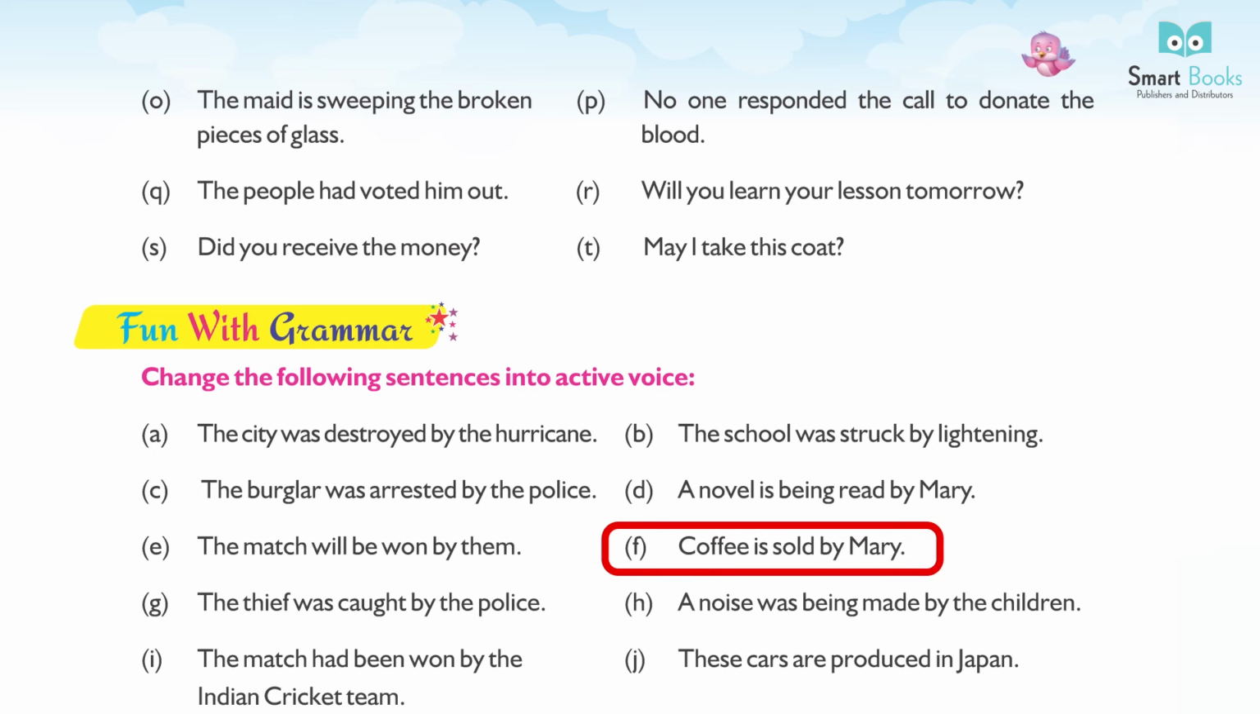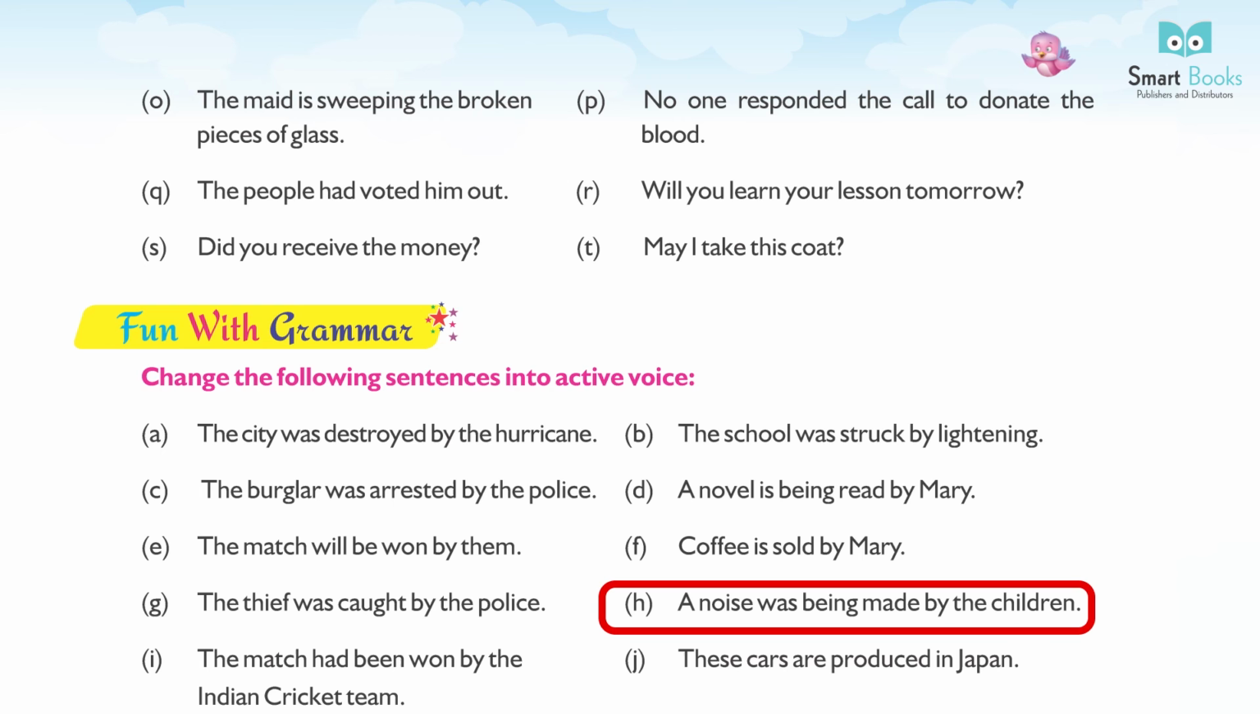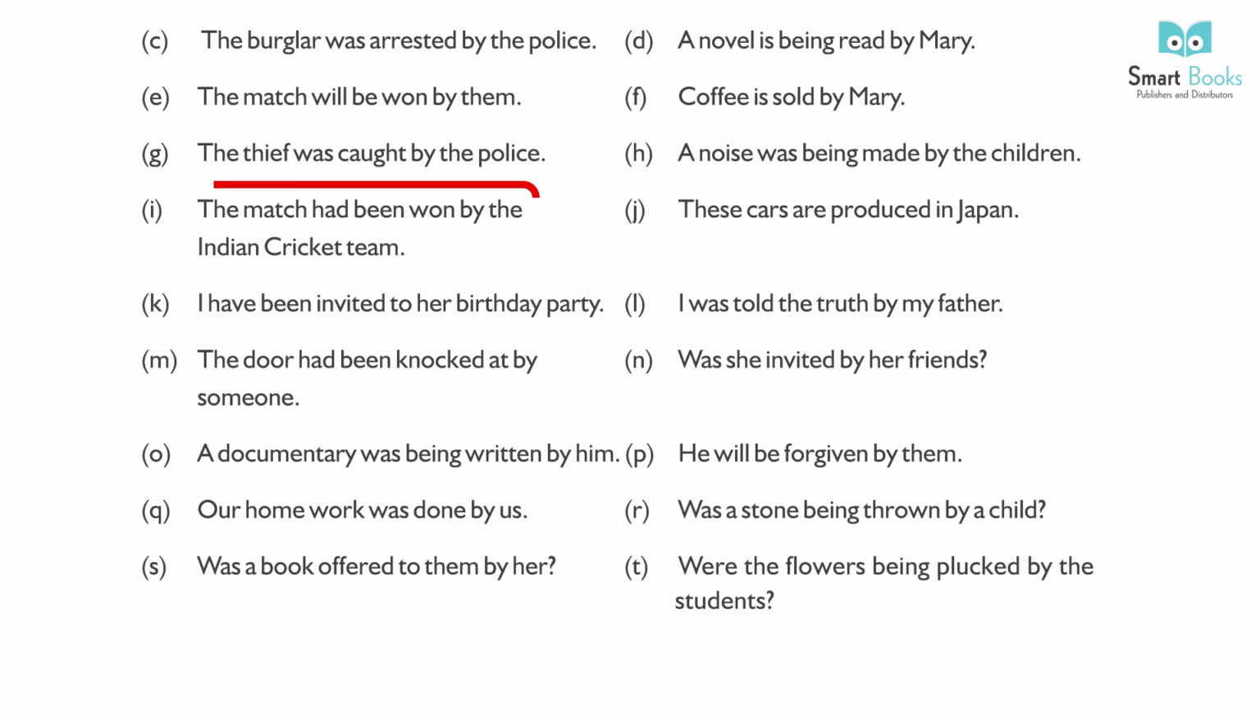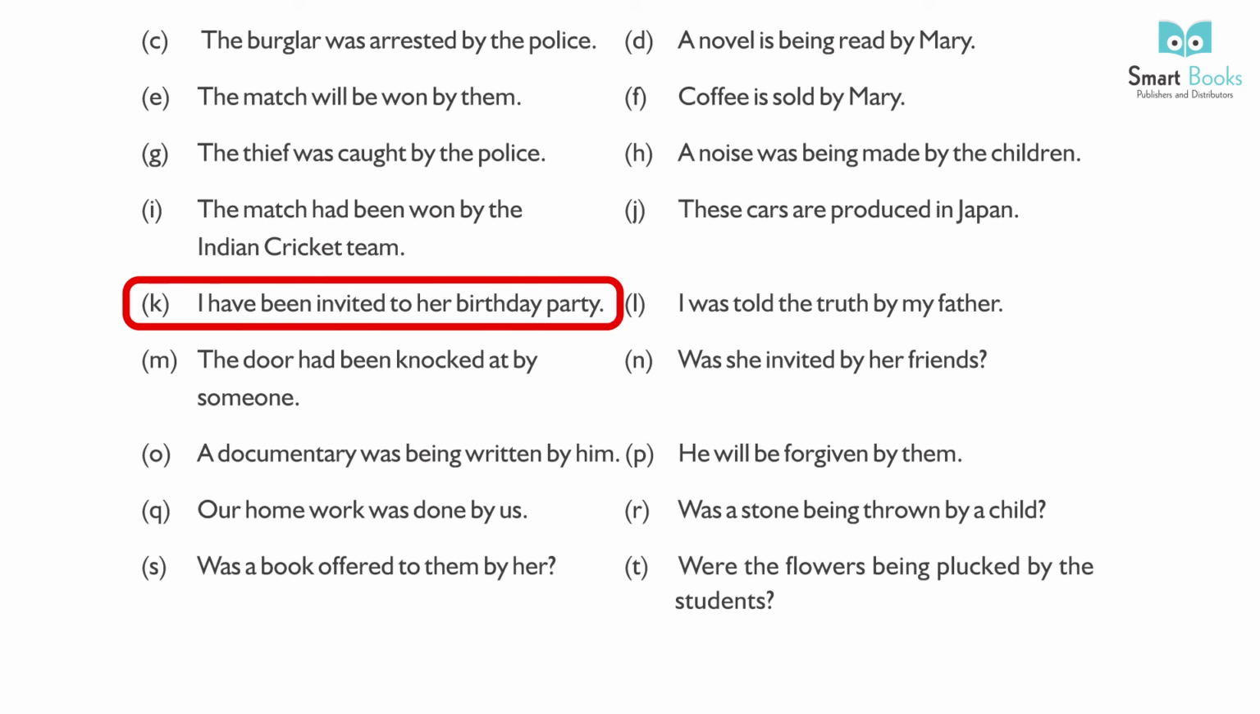F. Coffee is sold by Mary. Mary sells coffee. G. The thief was caught by the police. The police caught the thief. H. A noise was being made by the children. The children were making the noise. I. The match had been won by the Indian cricket team. The Indian cricket team won the match. J. These cars are produced in Japan. Japan produced these cars. K. I have been invited to her birthday party. She invited me to her birthday party.